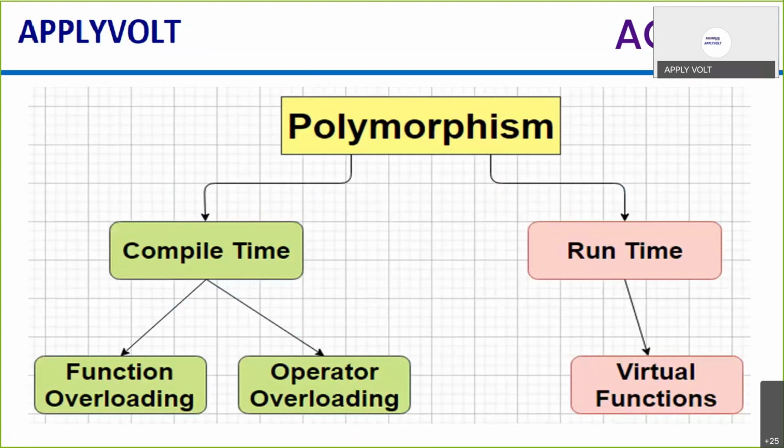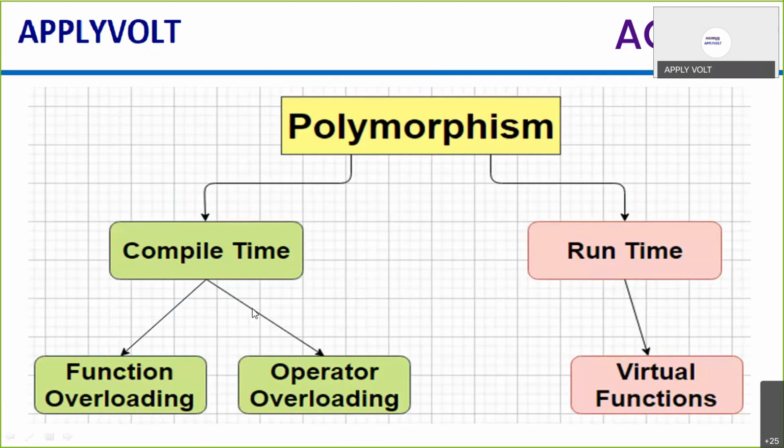Before the example, you see the hierarchy of polymorphism. The hierarchy is compile time followed by runtime. There are two kinds of polymorphism: compile time and runtime. In compile time, you can do function overloading and operator overloading, and in runtime you can have virtual functions.